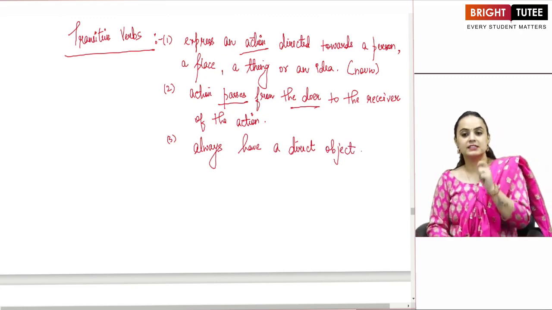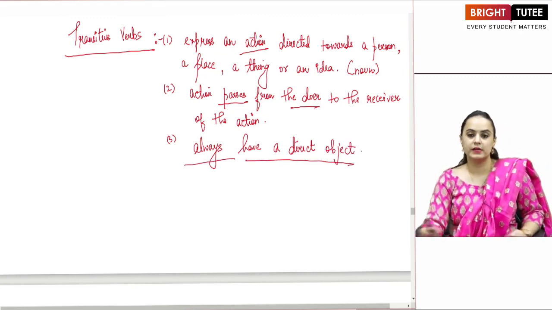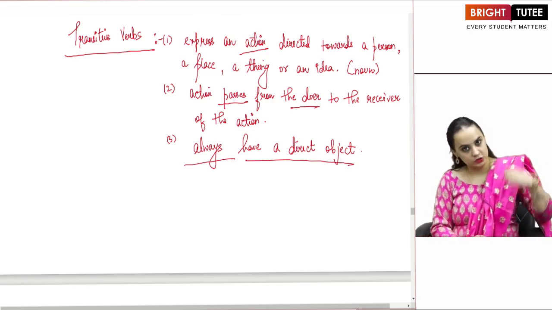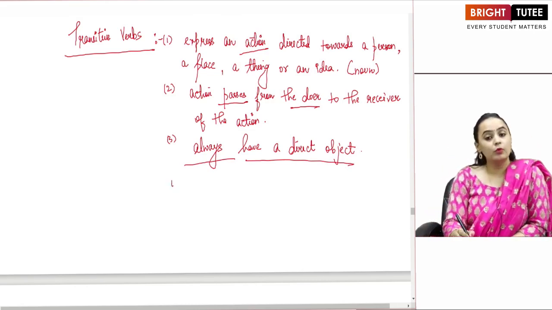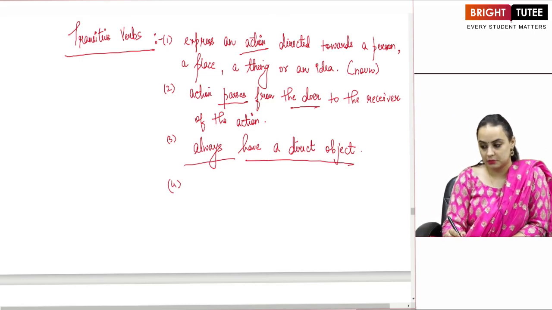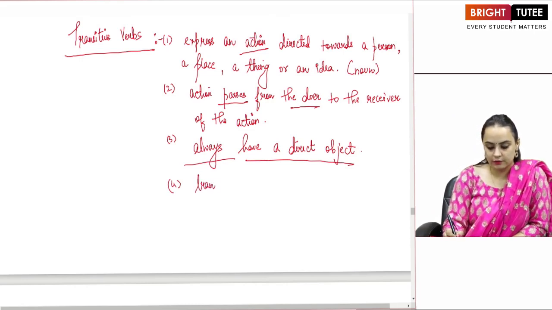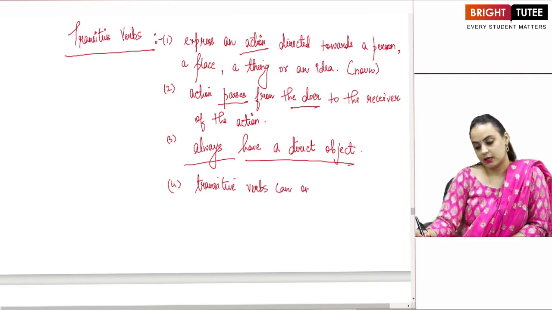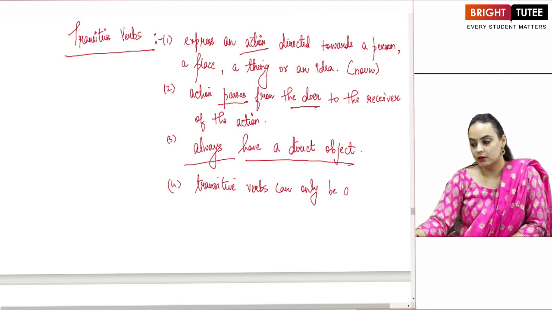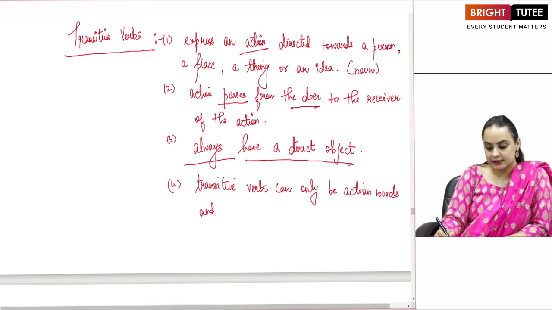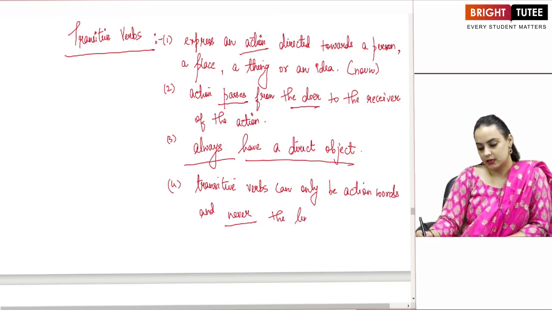And the most important thing to be kept in mind, transitive verbs can only be the action words and never the link.